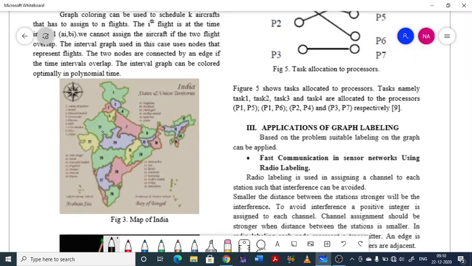Then we have to write the corresponding graph of this map. The corresponding graph of this map is called the dual graph of the map. How should we write that? See, each state will act as a vertex. So here this will be a vertex, and this will be a vertex, and this will be a vertex.